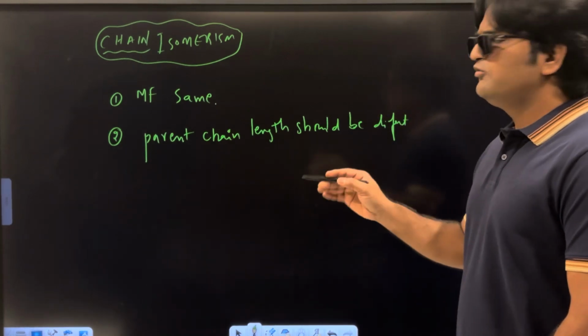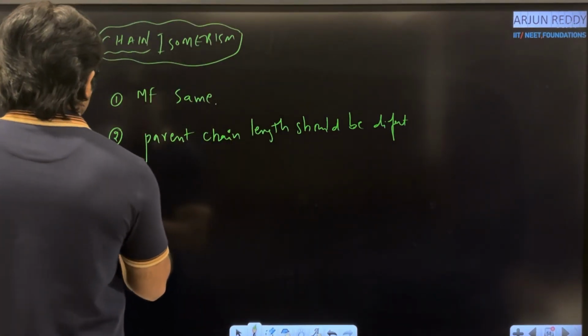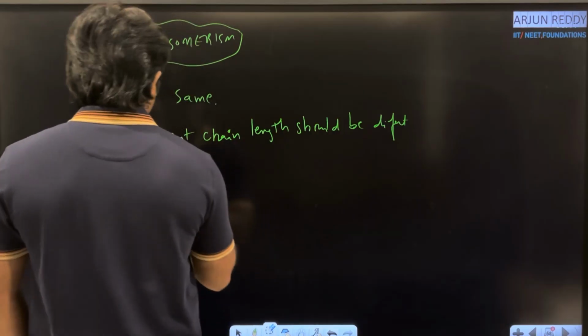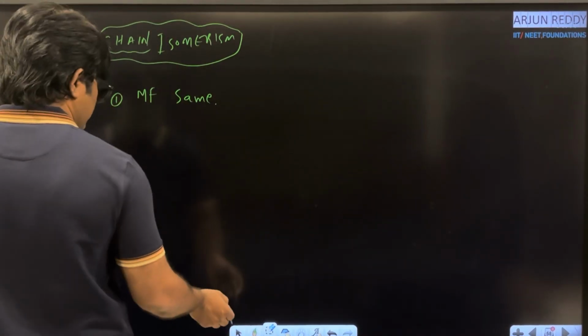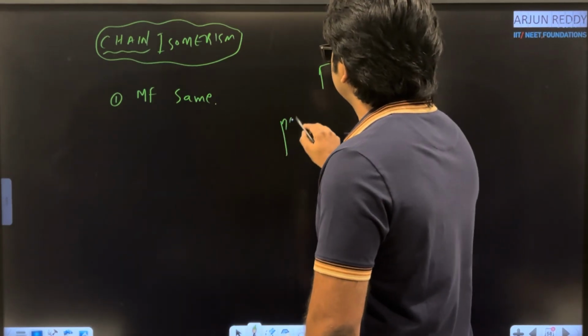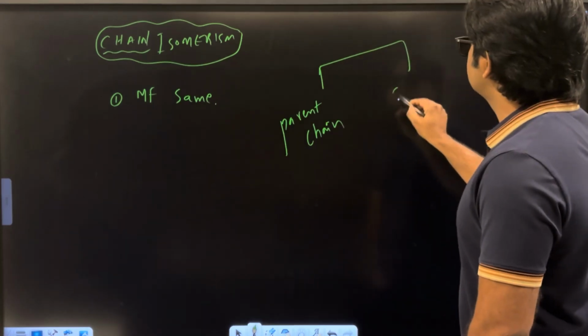If the parent chain is the same, then we go for the side chain. So we have the parent chain, and second one, the side chain.